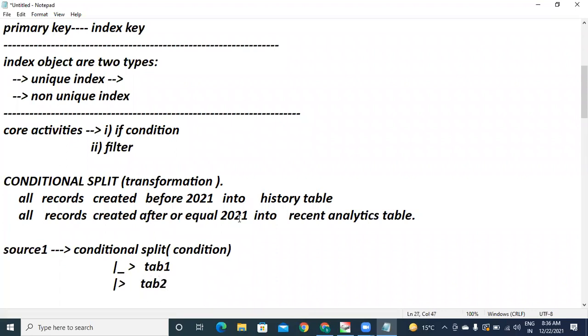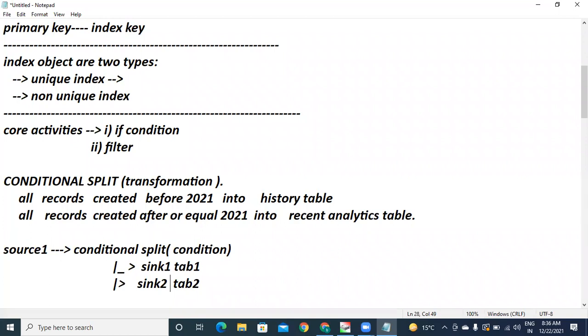But directly, tab one and tab two, what are these things? Physical tables. For the physical tables, you will be creating datasets. But these datasets should be configured as sinks. Sink one, sink two. In the beginning of yesterday's class about transformations, I told you multiple sinks can be configured. Multiple sources can be configured.